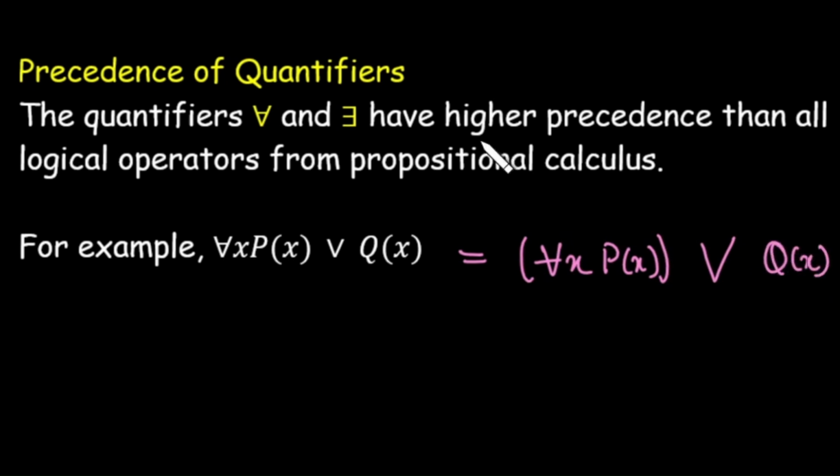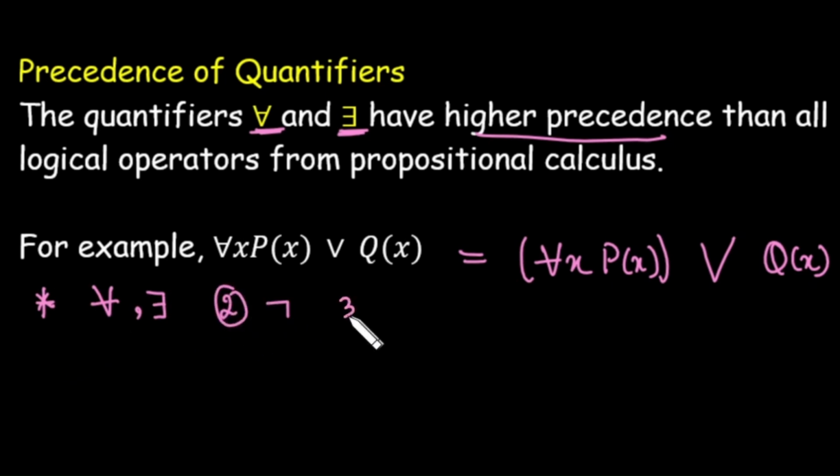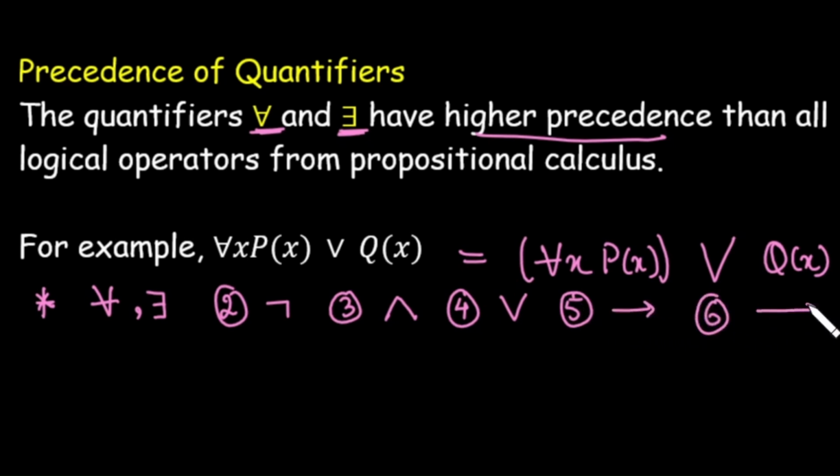So the highest precedence is always given to the quantifier, and then we deal with the logical operators. The first precedence is for all x and there exists. Second is given to negation. Third is given to conjunction. Fourth is to disjunction. The fifth is for the conditional, and sixth for the biconditional.